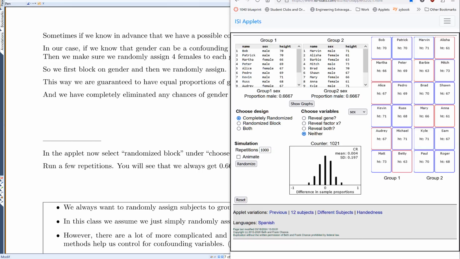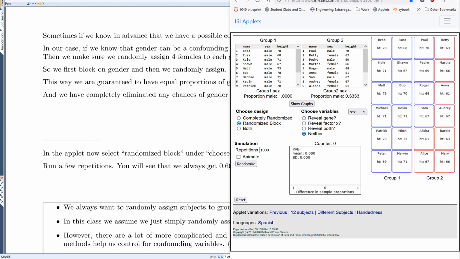So we'll go back to our applet. We'll select randomized block right here. Let's reset everything, choose randomized block, and go back to 1 repetition. When I randomize, notice that it did exactly 4 females in each group. If I randomize again, there's still 4 females in each group, and again, 4 females in each group. You'll notice the females are always at the bottom because they're separated. First, they randomly assign the men to each group, and then they randomly assign the females to each group, making sure they get 4 in each group.